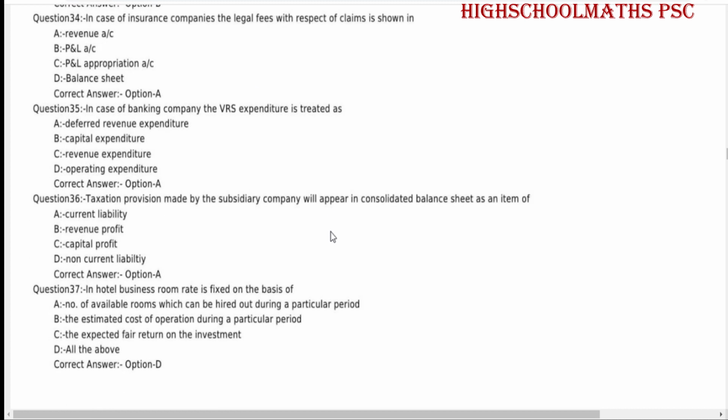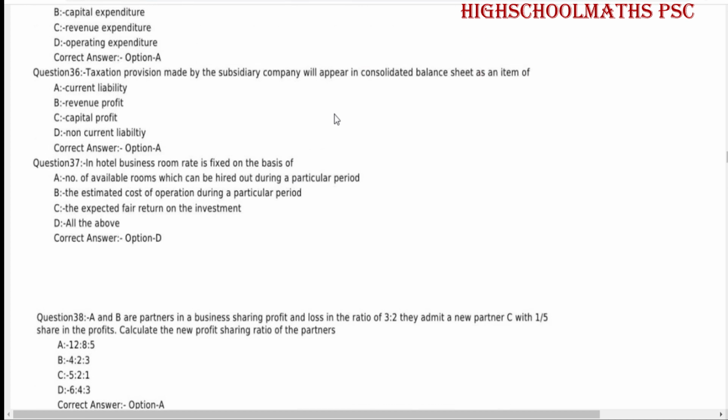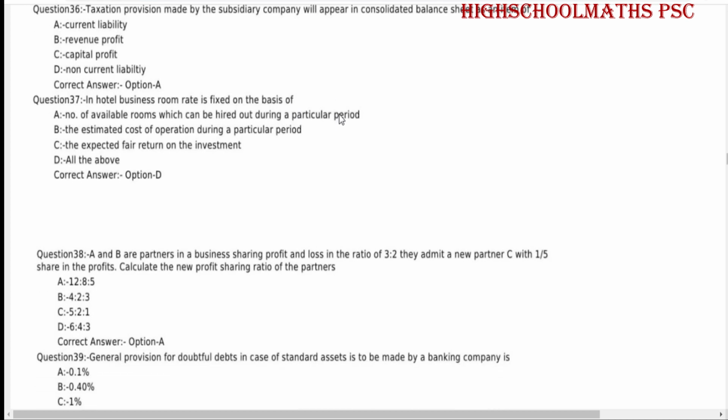Question number 35. In case of banking company, the VRS expenditure is treated as deferred revenue expenditure. Taxation provision made by the subsidiary company will appear in consolidated balance sheet as an item of current liability.